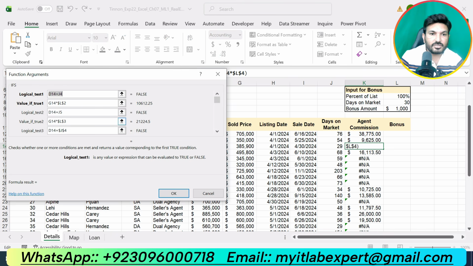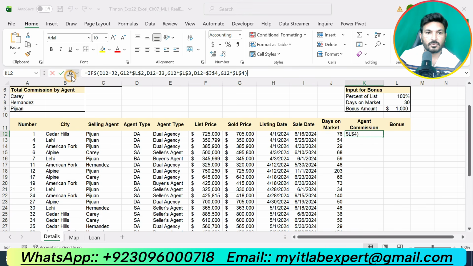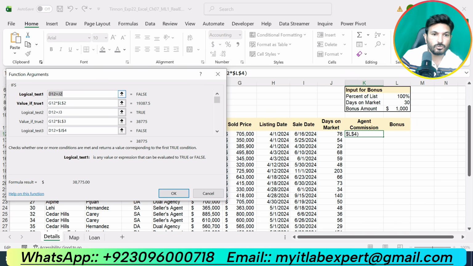Let me check why it is giving an error. Sorry, 1 second. Here. We are supposed to use absolute reference for these LVAs. This one, we will use the absolute references, okay?